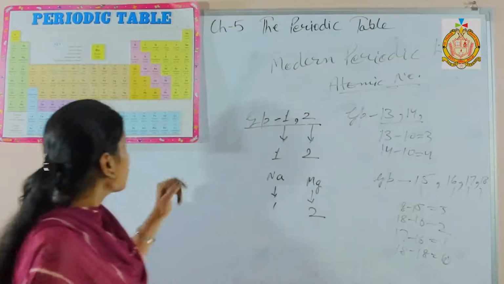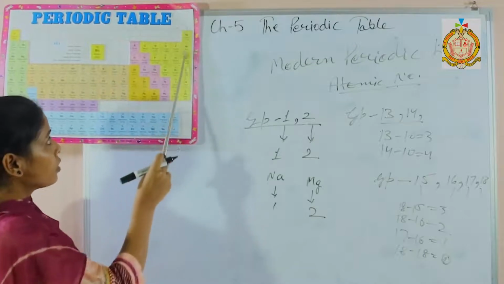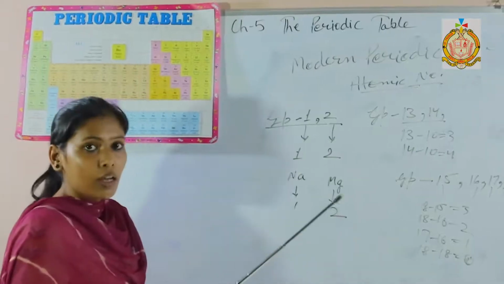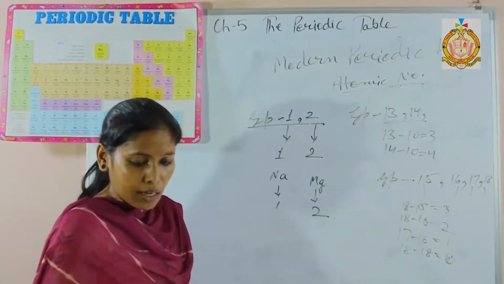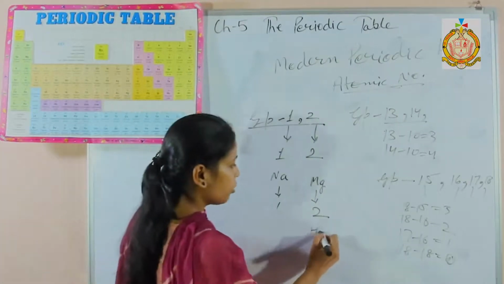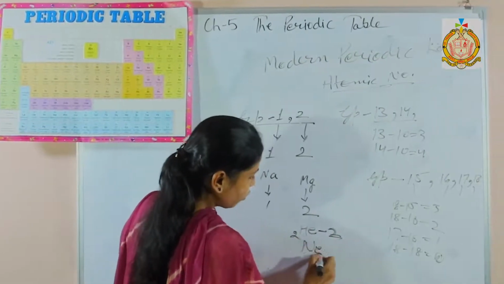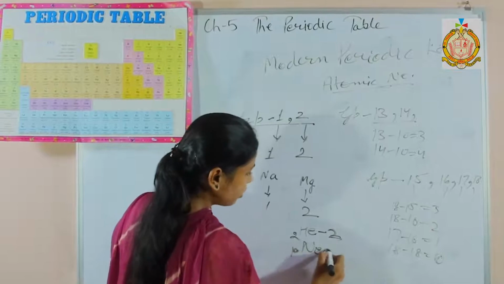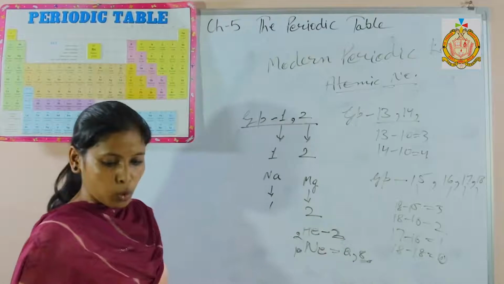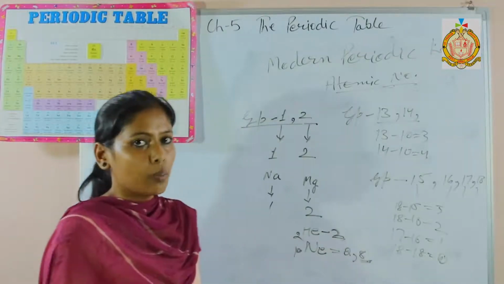Next, the last one is 0. This is called 0 group, and these are called noble gases, because these elements do not react with any other element, and their outermost shell is complete. As helium, electronic configuration 2, it is completed. Then neon is atomic number 10, electronic configuration 2, 8, outermost shell is completed, so they do not react with any other element.